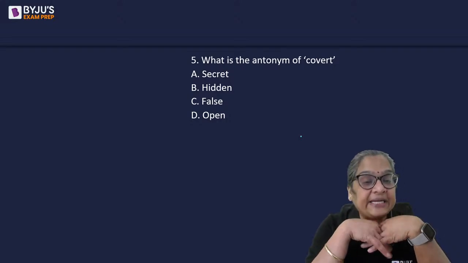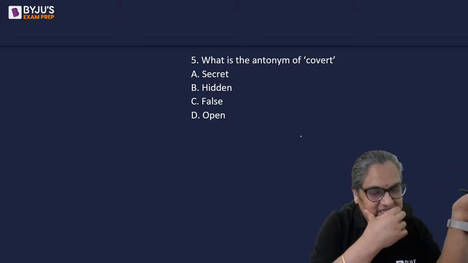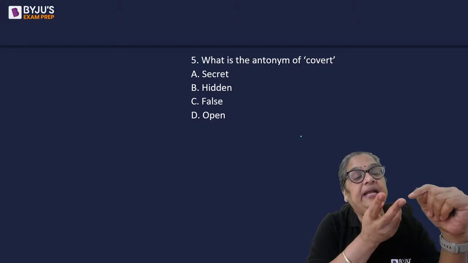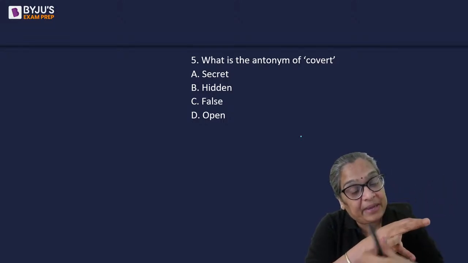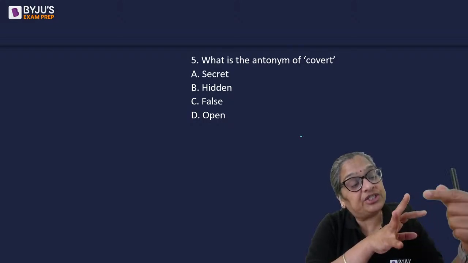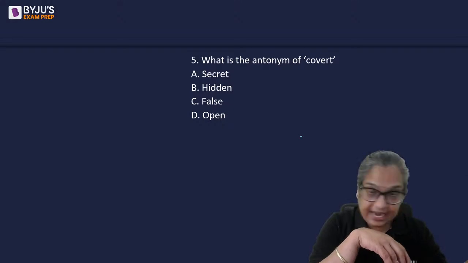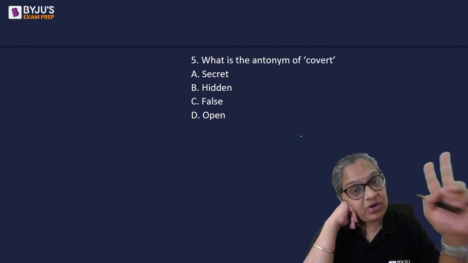What is the antonym? So parts of speech are done. We just had a quick revision. Any naming word is a noun, any describing word is an adjective, action is a verb, and anything which tells you more about the action or the adjective or about itself is the adverb. Got it? Prepositions and conjunctions, you may have a confusion.